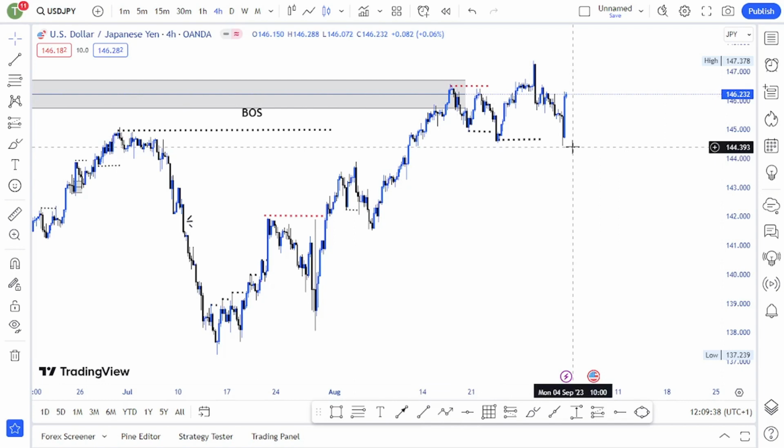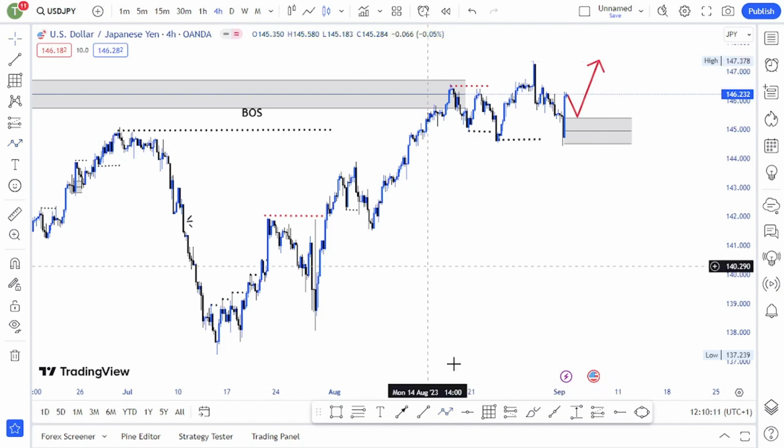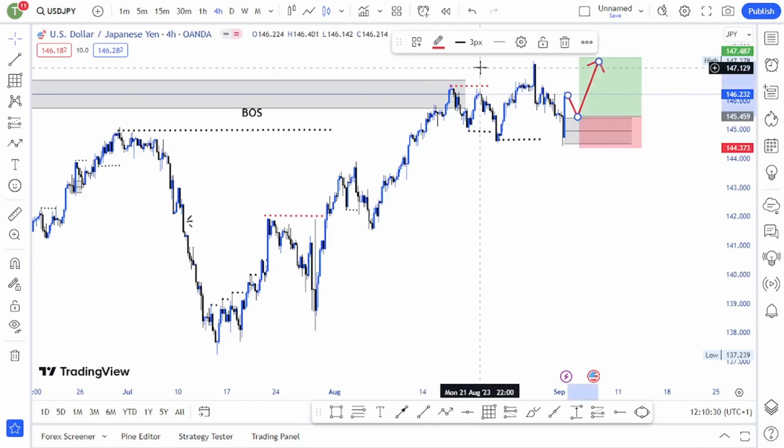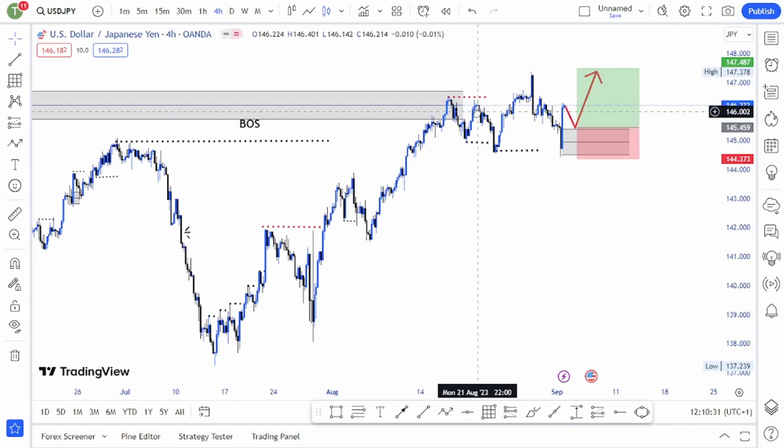So we are not sure where the price is going for now. So here, maybe if we get a nice pullback into this zone, and then we would buy. So I do not want to lie, guys. I don't have a clear picture on USD JPY now, because what is happening there, it's just nonsense. So it is not something that you can consider. So okay, if you get this, then I could enter a buy targeting this high here. So a 1 to 2 or a 1 to 1 risk reward ratio could also be good.